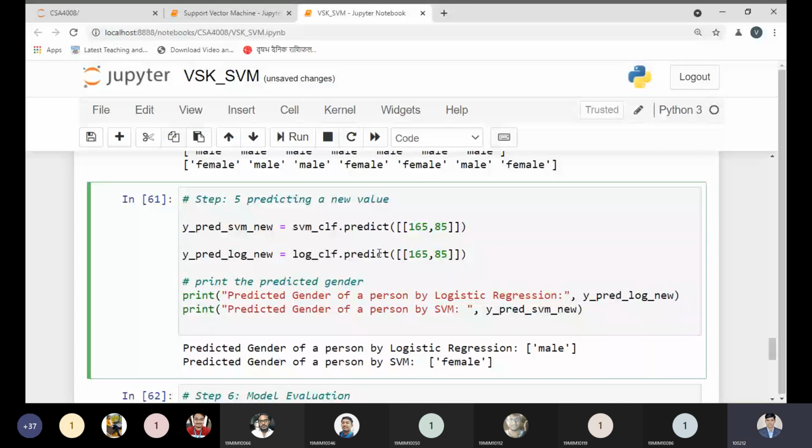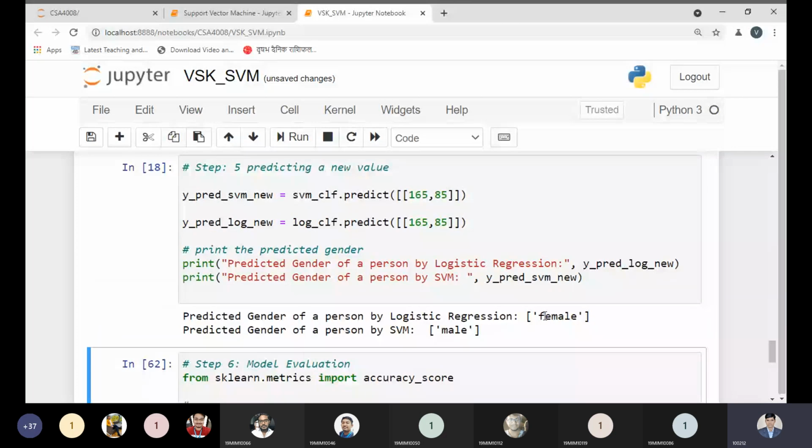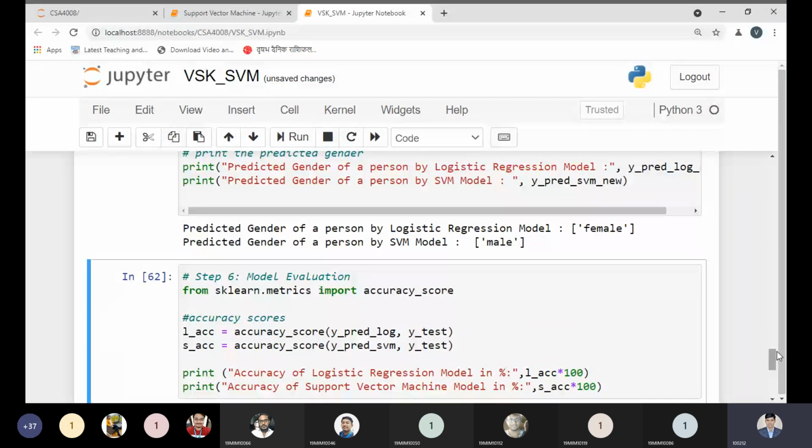Now let me check once again whether my model is predicting the correct values or not. According to the logistic regression, it is giving female, and the SVM is giving male. That is the point we need to keep in mind: the logistic regression model and the SVM model give different persons. I can write it like this. So logistic regression is giving female and the SVM model is giving male.